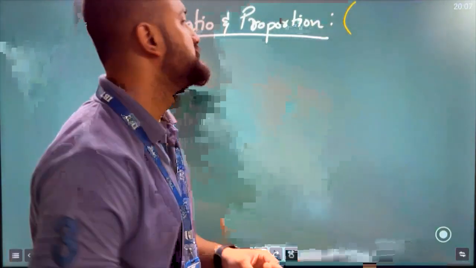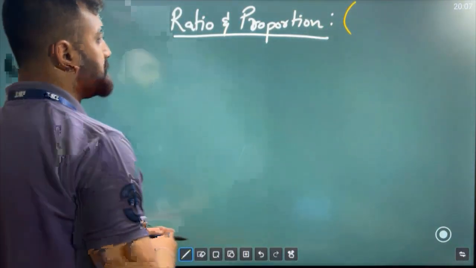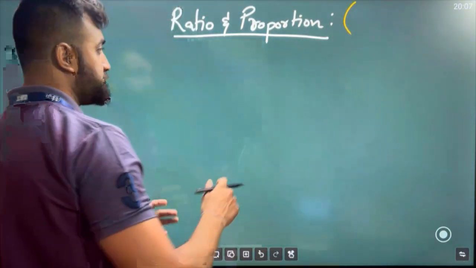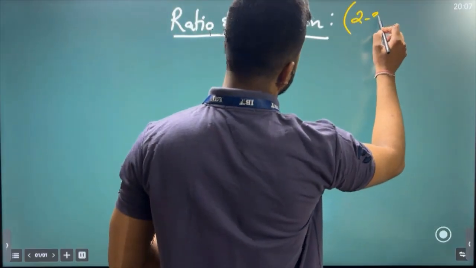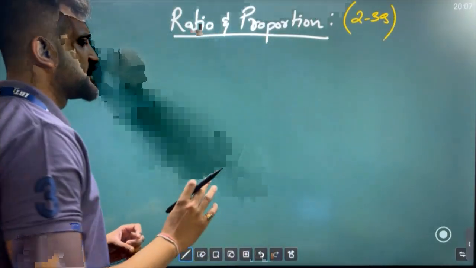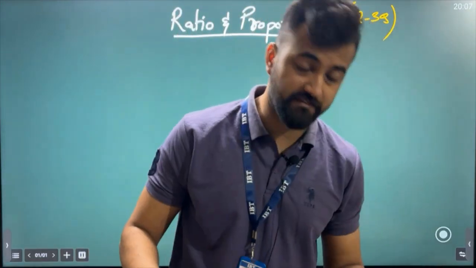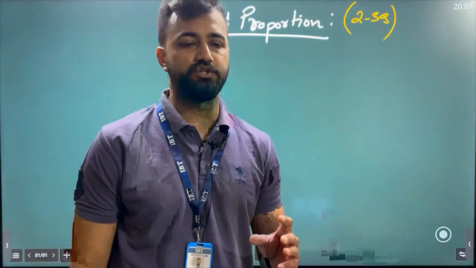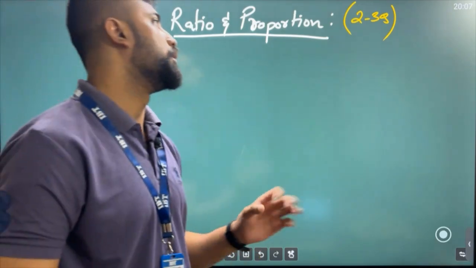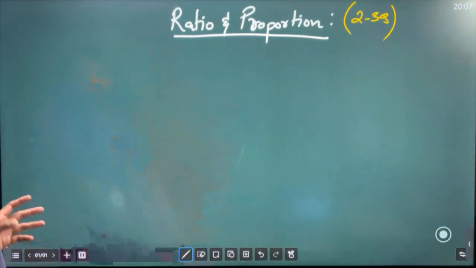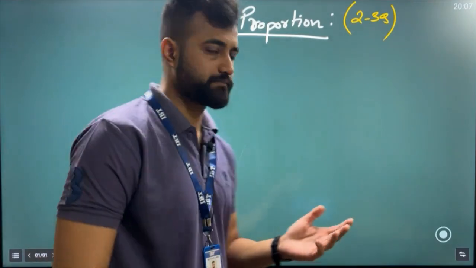Generally, if you talk about the questions expected, we can expect 2 to 3 questions. Three questions are quite rare, but sometimes it has been seen that it has come. But 2 questions you can surely expect. Now let's understand what is a ratio and what is a proportion.